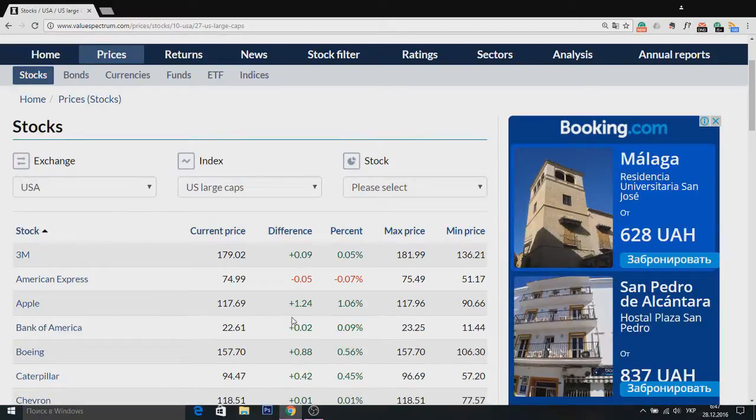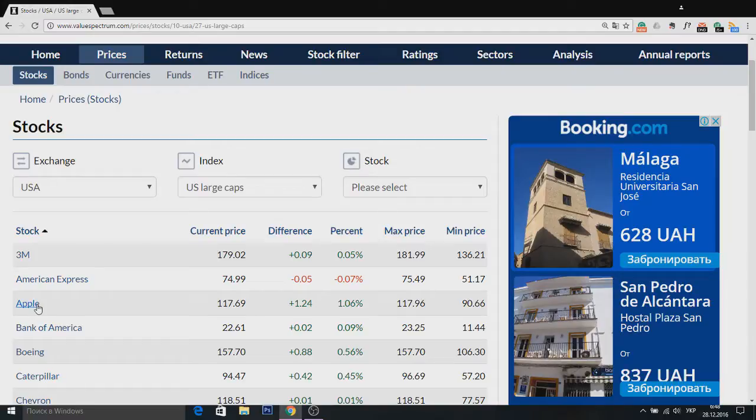To begin with, let's look at the highest and the lowest price of its company stocks during last 12 months. As we can see from this report, the highest price during last 12 months was $170.96 and the lowest price was over $90.